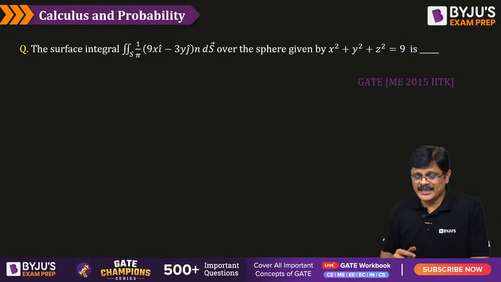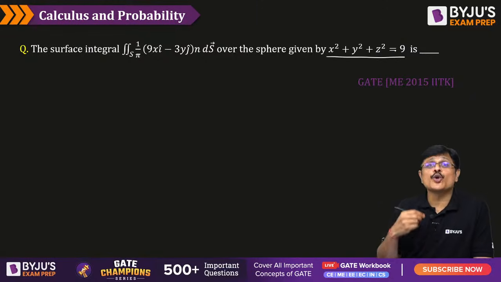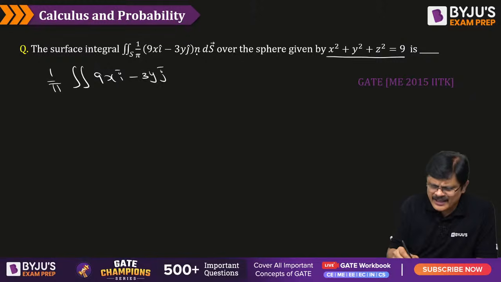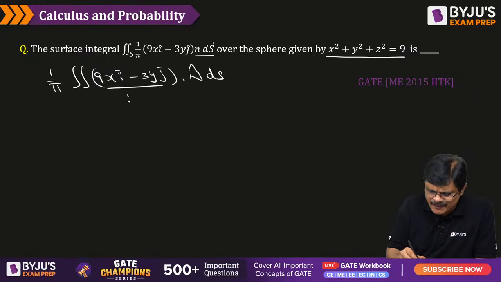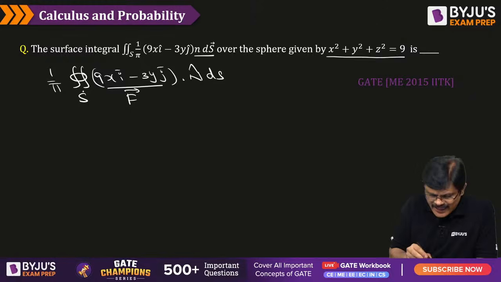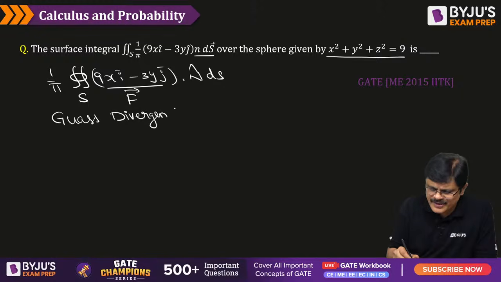Now this is a surface integral over the sphere. Sphere means a closed surface. So this particular problem is like, I'll write 1 by pi outside, surface integral of 9x i bar minus 3y j bar dot n dS. This we can call some f bar. So it is f dot n dS over the closed surface. So here I am going to use what is known as Gauss divergence theorem.